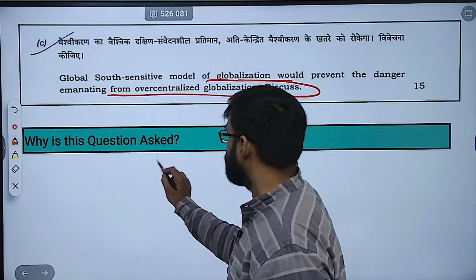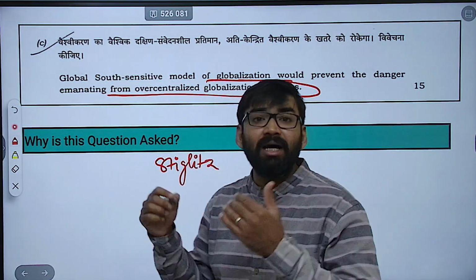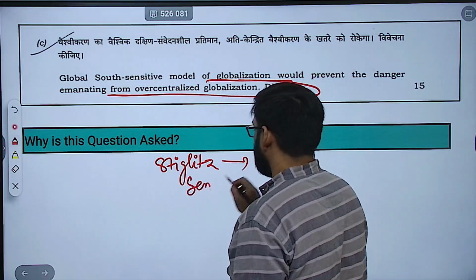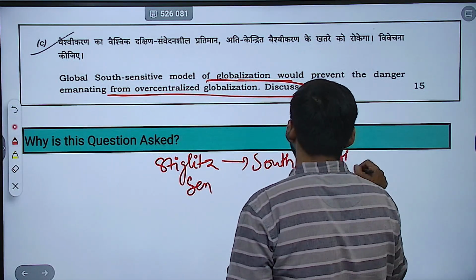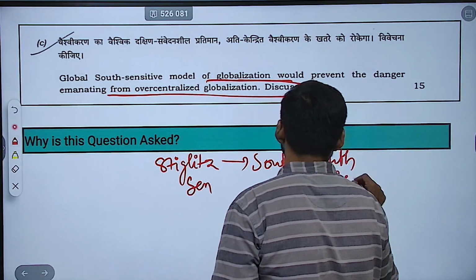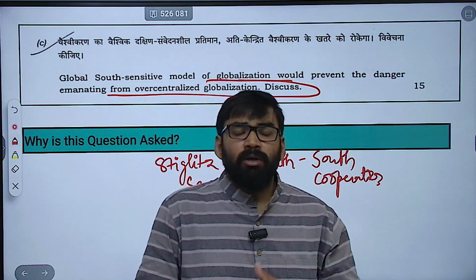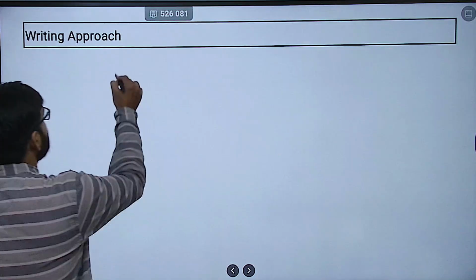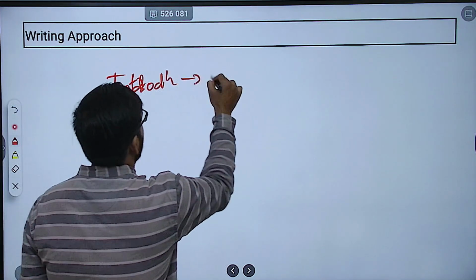Here you can mention Stiglitz, Amartya Sen, with South-South cooperation. So here you can mention multipolarity. So how are you going to write the introduction? What do you have to write in the introduction? In the introduction you can define globalization.